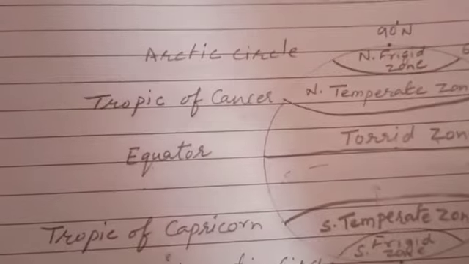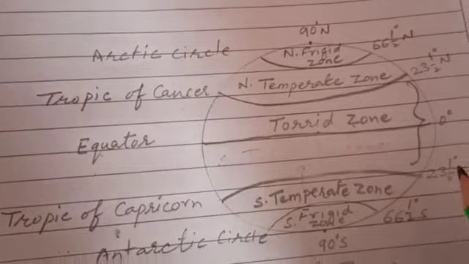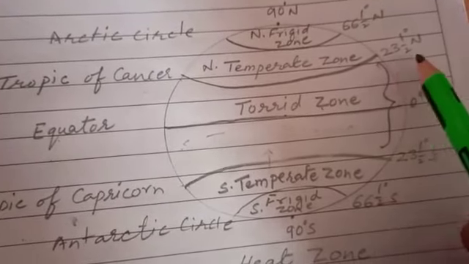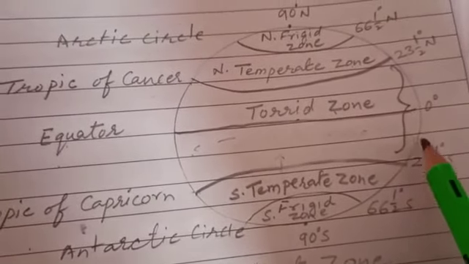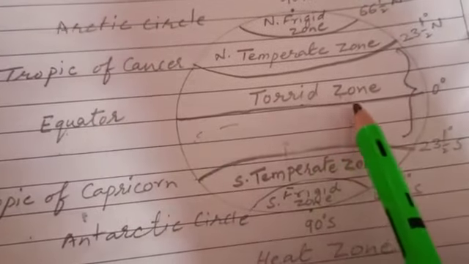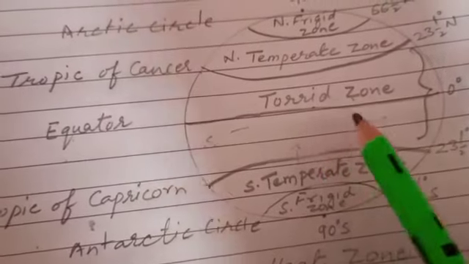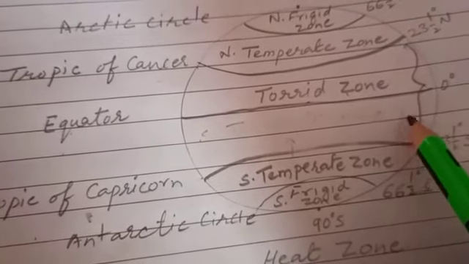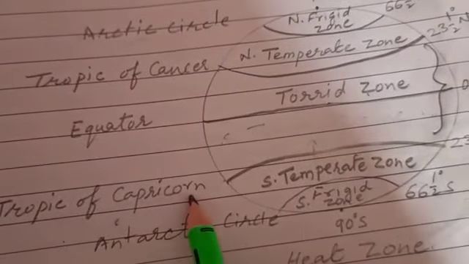Children, as you have seen in this figure, the torrid zone stretches from 23.5 degrees north to 23.5 degrees south and receives the direct rays of the sun. So this is the torrid zone, the hottest zone of the world, and it is also the biggest zone of the world, continuing from the Tropic of Cancer to the Tropic of Capricorn.